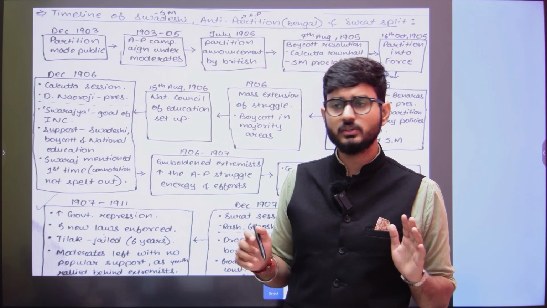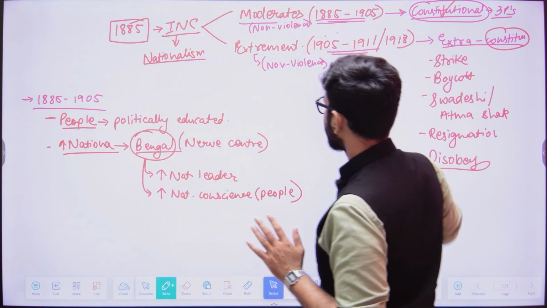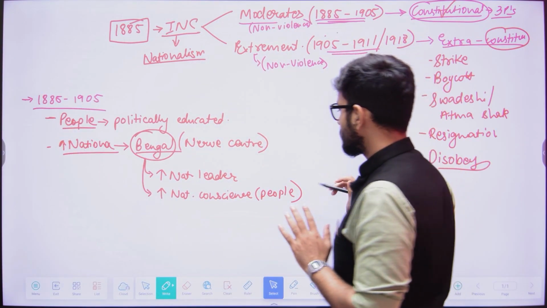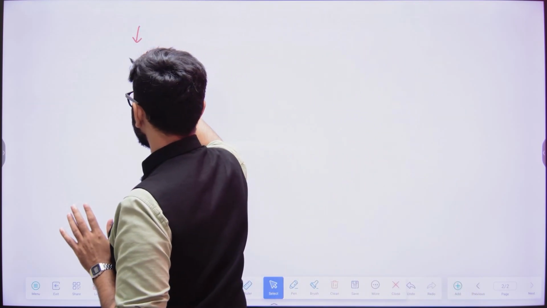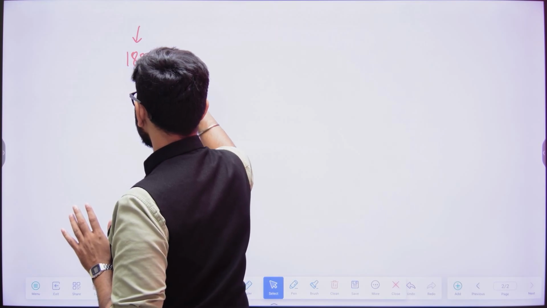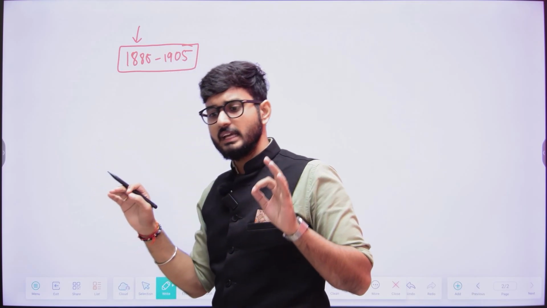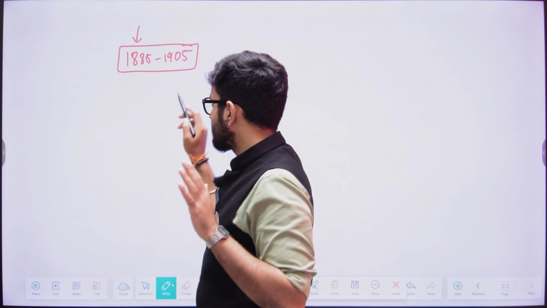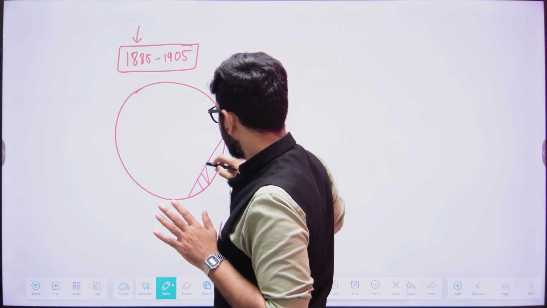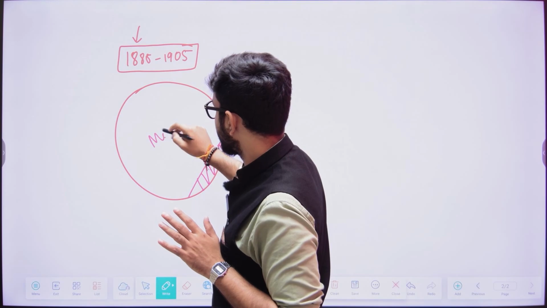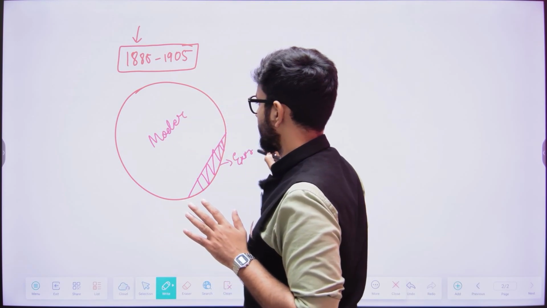What I want to tell you is that when I showed you this diagram of moderates and extremists, during the time period of 1885 till 1905, we are not saying that the extremists were never in the picture. We are saying that if this is the diagram, the moderates were in majority, whereas the extremists were in minority.